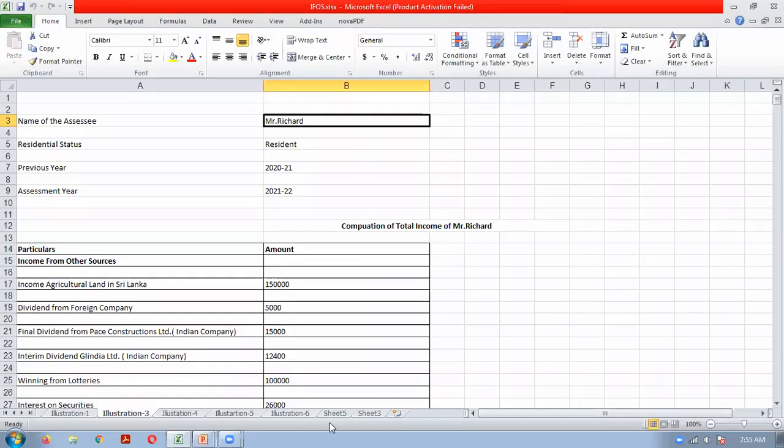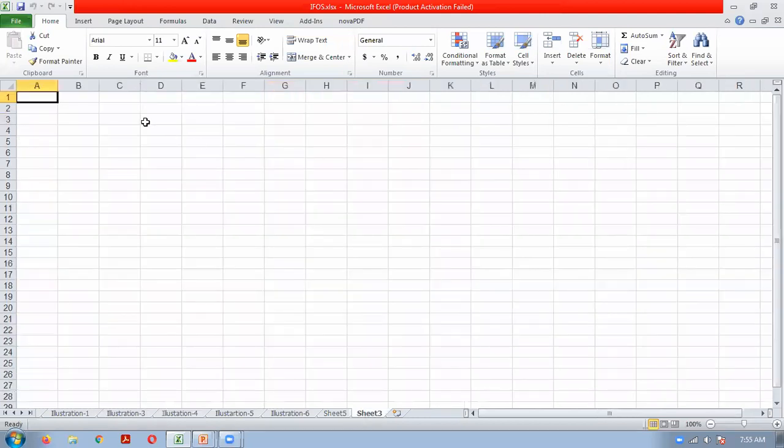See, in practical situation, how it will be. Suppose somebody approaches you and asks how to calculate my taxable income so that I can pay tax. How will it be done in practical? You have to do the calculation of each head separately. First you have to check the total income of that person roughly.